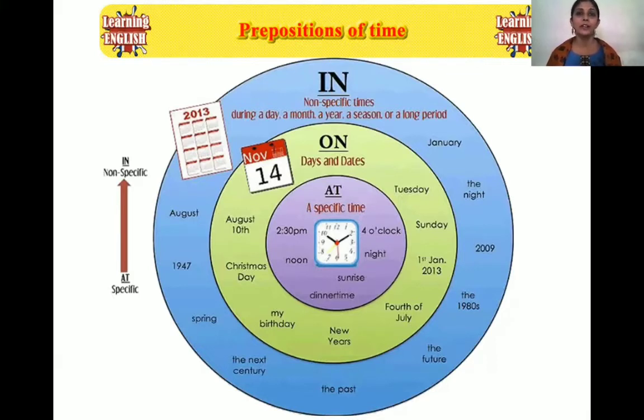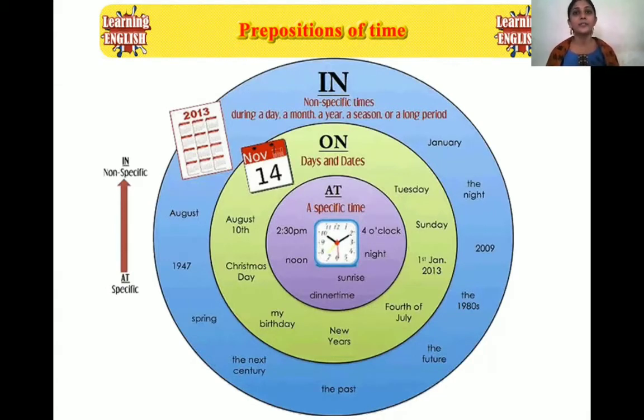So with a fixed schedule on a particular day, on a particular date, we have on as the preposition of time. We have holidays on all Sundays. So there it is a specific day. And coming back to at, once again, it is used for specific time. For example, our class begins at 8:45. So we are specific here. The recess takes place at 10:30.